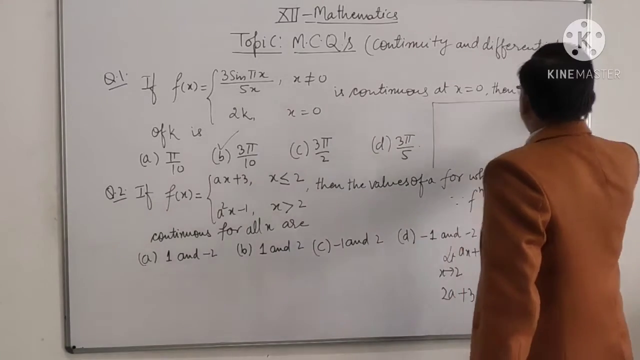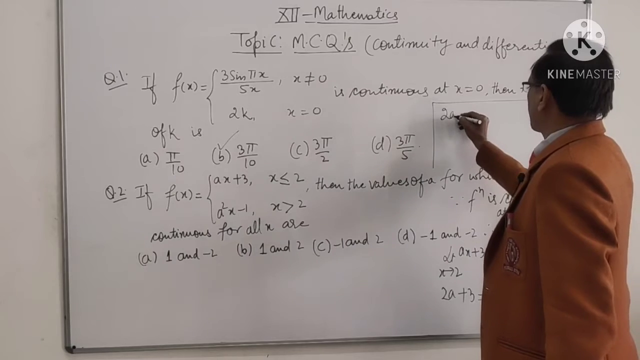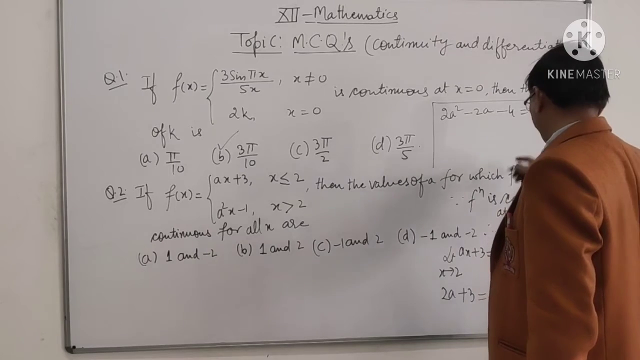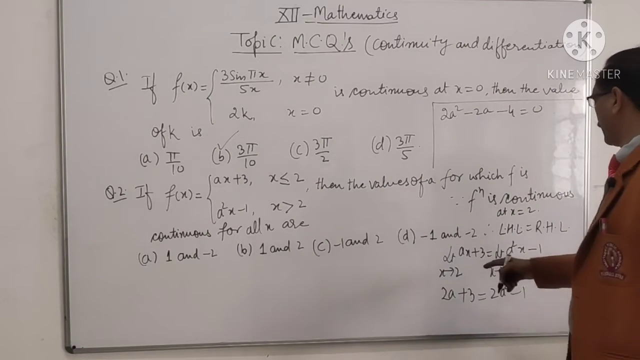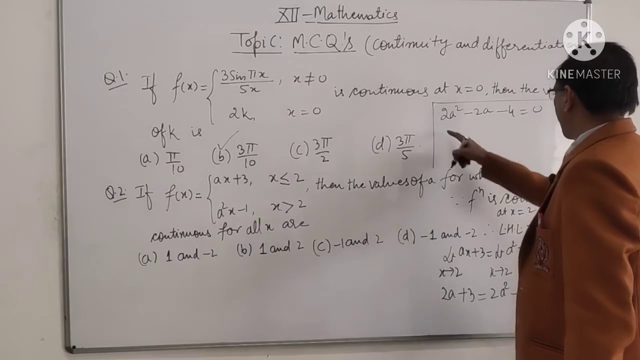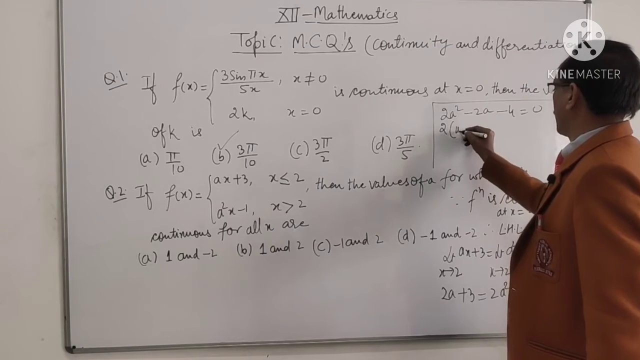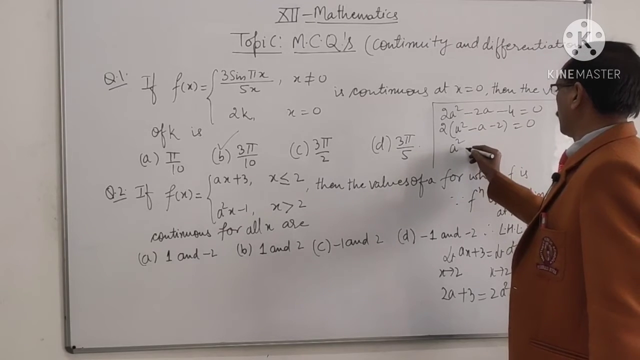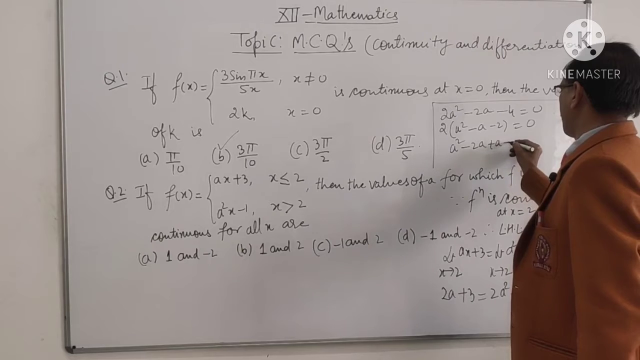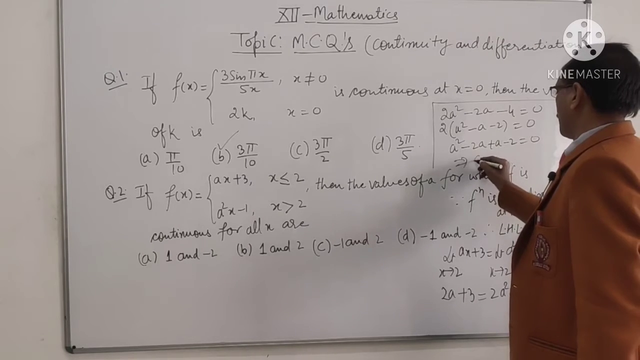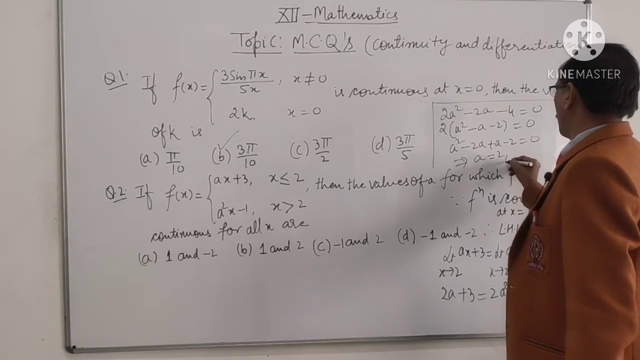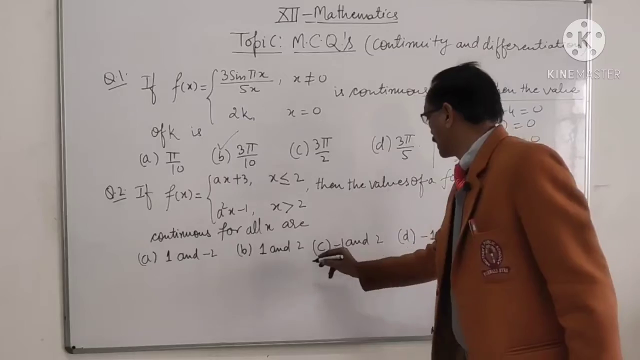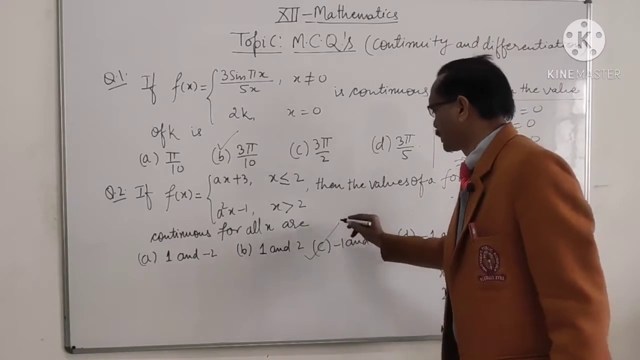Now we will write it: 2a square minus 2a minus 4 equals 0, shifting all the terms to the right hand side. So we will get this. Now 2 common, so it is a square minus a minus 2 equals 0. Now splitting the middle term, a square minus 2a plus a minus 2 equals 0. From this we get two values, a equal to 2 and a equal to minus 1. So the values are minus 1 and 2, and option C is correct.